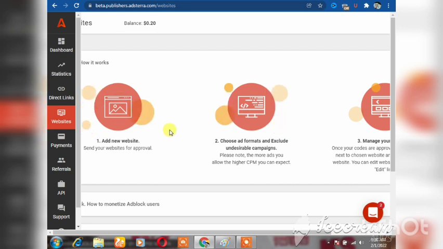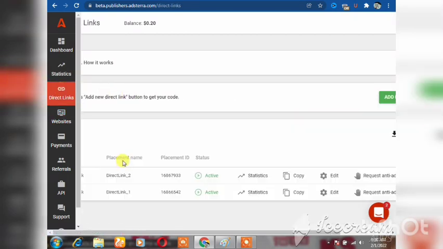So when you are here, you can see I have a balance here. They already paid me, so I'm not using this again. It's been a while since I used this app, so I just have 0.2 cents here. When you are here as a beginner, you click on where they have written direct links. So click on direct links, and you can see they say to add a new direct link by clicking on the button.